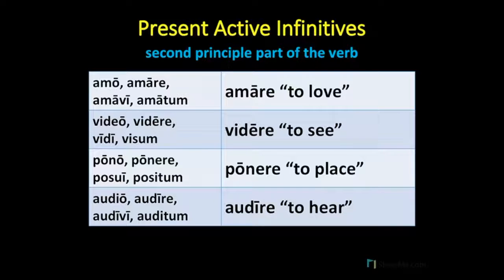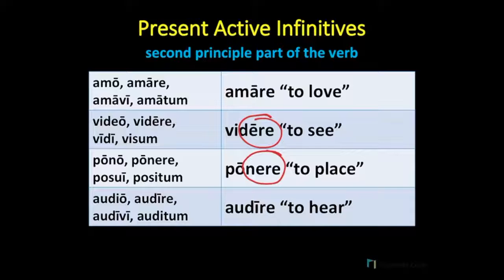Let's also point out that the difference between the second conjugation and the third conjugation infinitives is the length of the E. So, for second conjugation, watch out for the long ere on the infinitive. And for the third conjugation, watch out for the short ere on the infinitive. We translate these with the formula "to blank." And so we have the translations to love, to see, to place, and to hear.